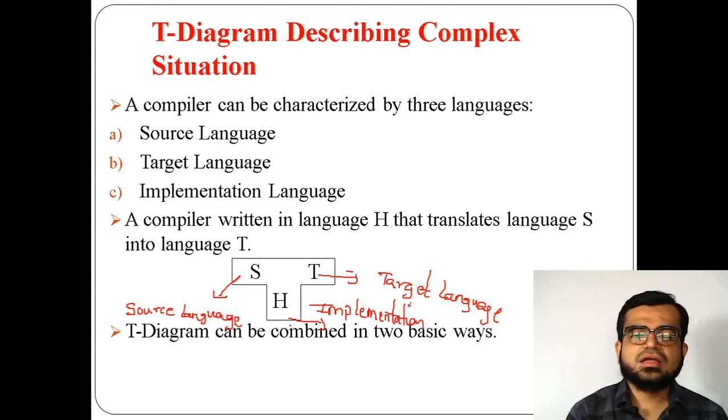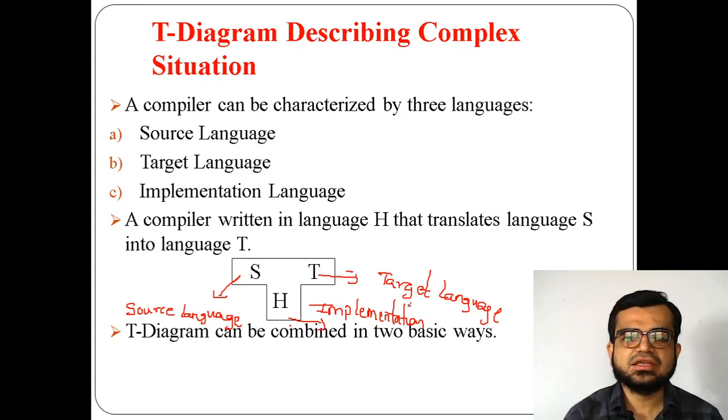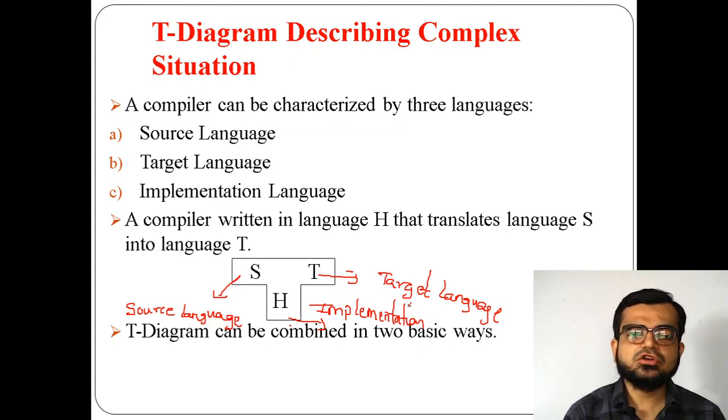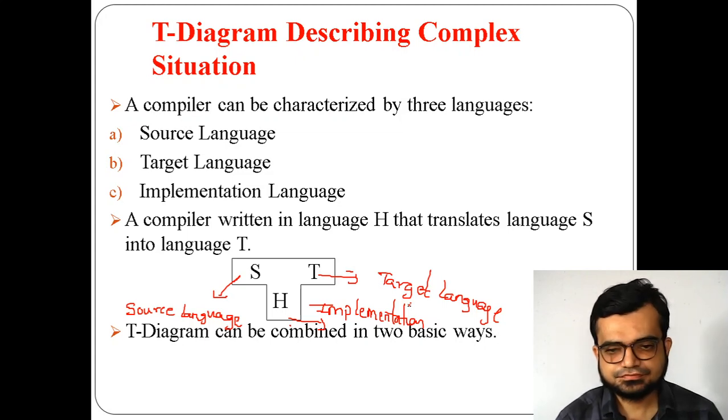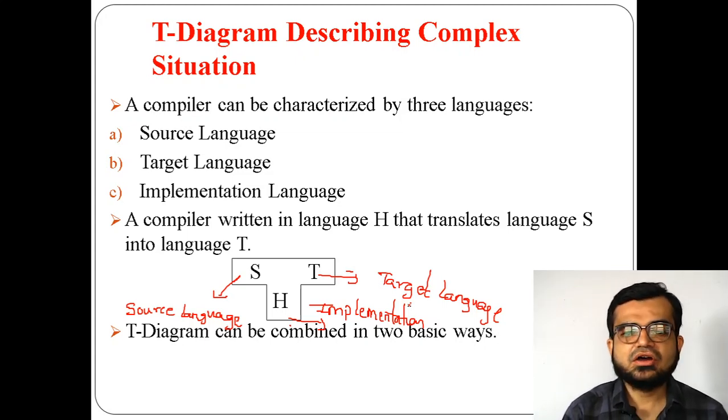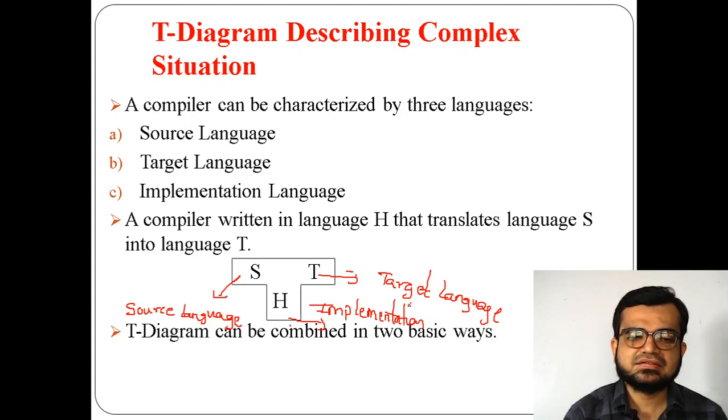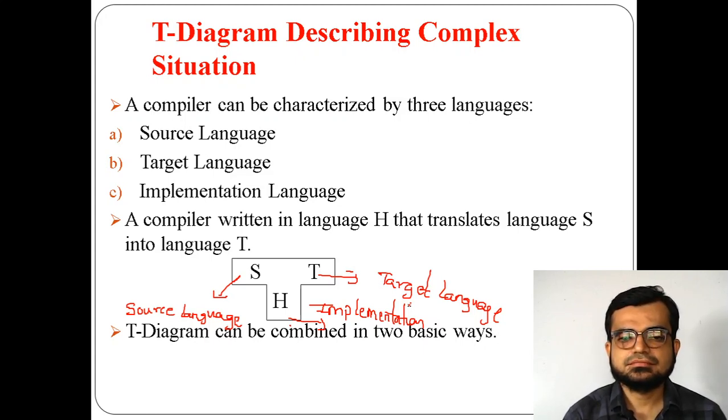What do you mean by this T diagram? The T diagram gives you three cases. S is your source language, T is your target language, and H is your implementation language. So it means a compiler written in language H. Remember, implementation language means H is a compiler written in language H, and it translates language S into language T.